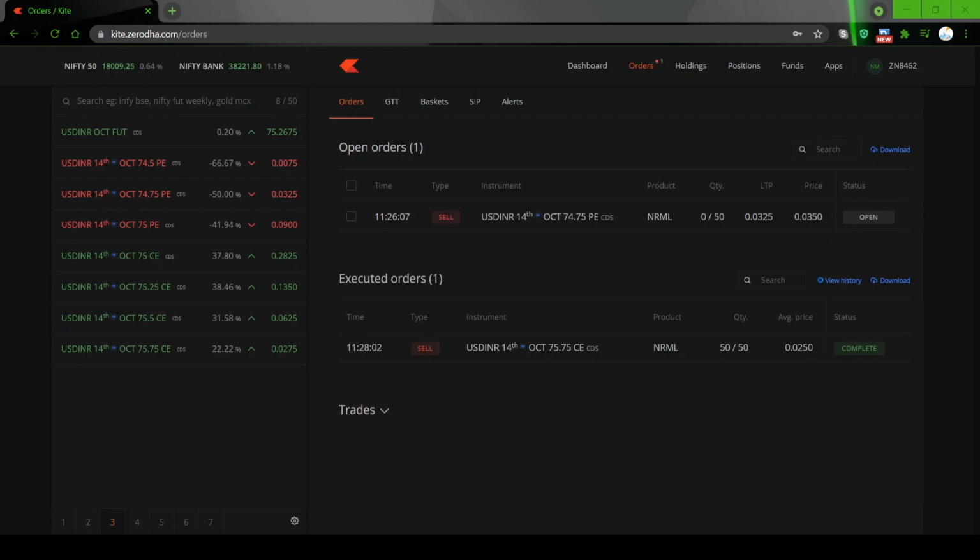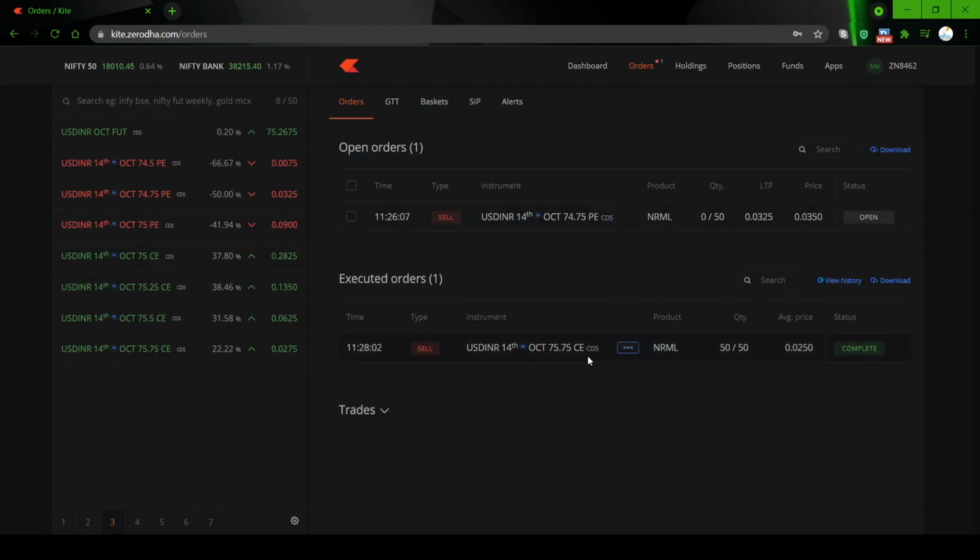Hello guys, welcome to a new strategy session. We are going to do the trade on USD INR. You have seen the introduction to the currency derivative segment strategy in the Nifty BN channel, so I am just following up with the trade for that. Right now I have got a couple of orders. One executed, one pending.